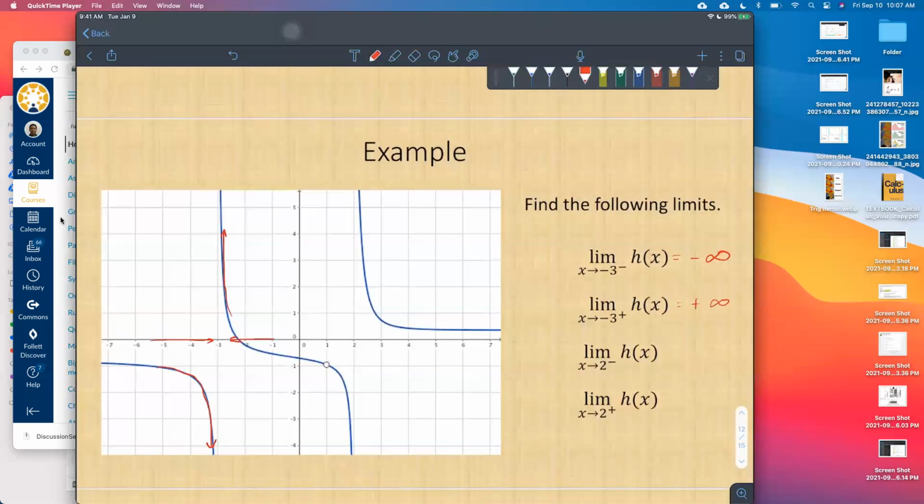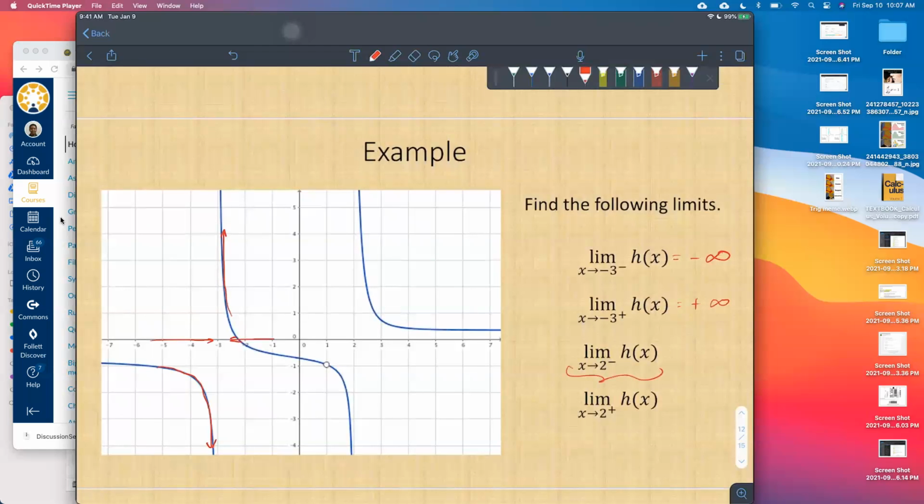In the gray shirt there, can you answer the next one for us? What is your name? Gabriel. Can you help us out here with the next one? The limit as x approaches 2 from the left-hand side.